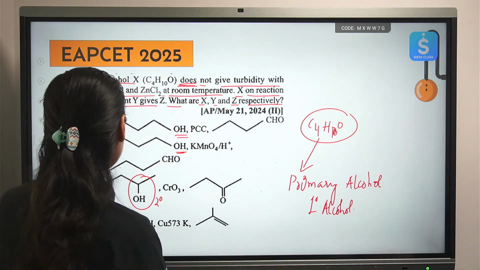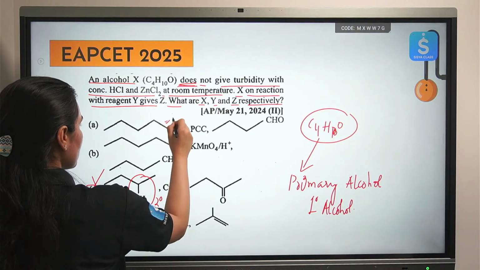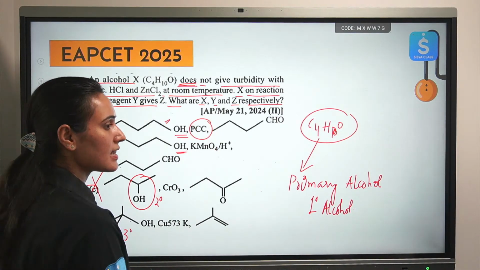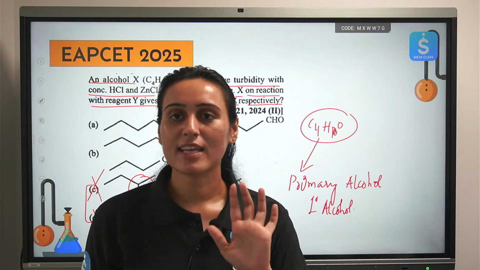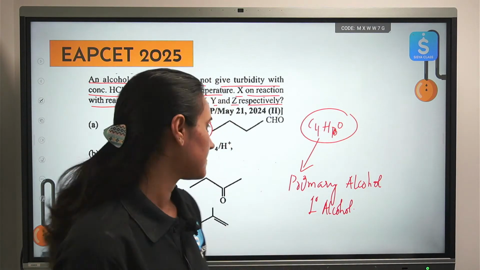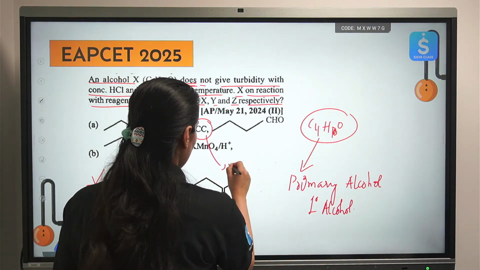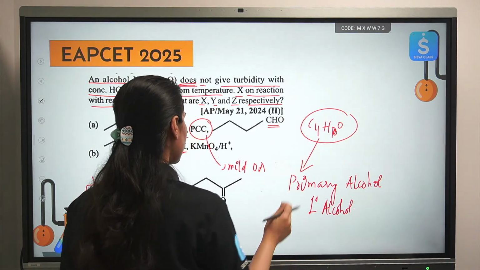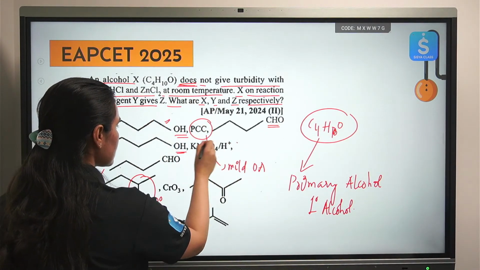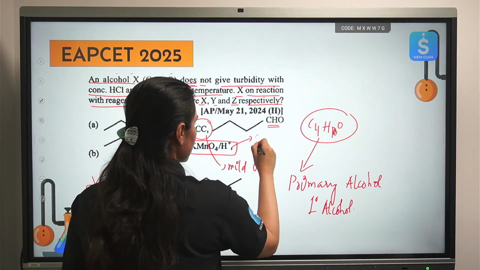Okay, let's see A. Primary alcohol on oxidation with PCC, a mild oxidizing agent, will give you aldehyde. Mild oxidizing agent must form aldehyde. So we are forming aldehyde. Yes, this looks okay. What about this one? This is a strong oxidizing agent, everyone.